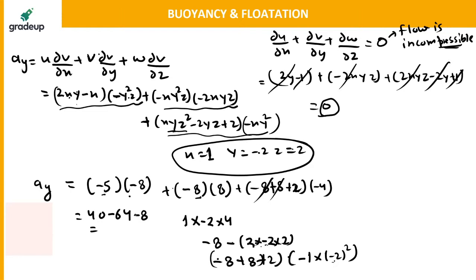Yeah, this will be minus 8. That will be basically for... Okay, that will be minus 32. Clear. That will be minus 32.